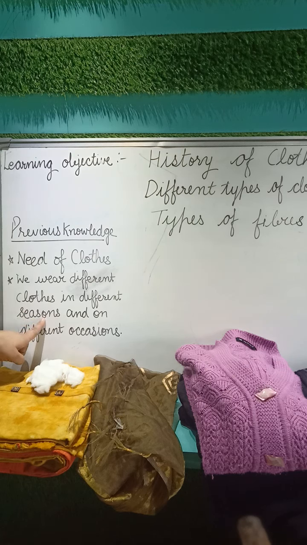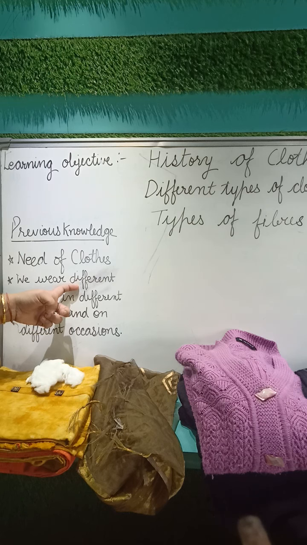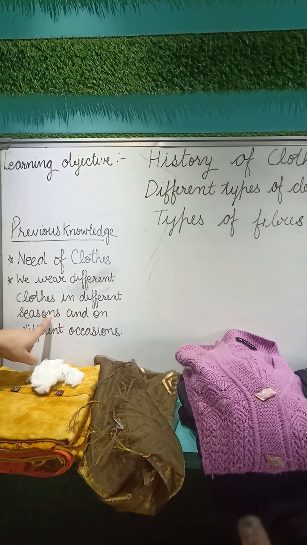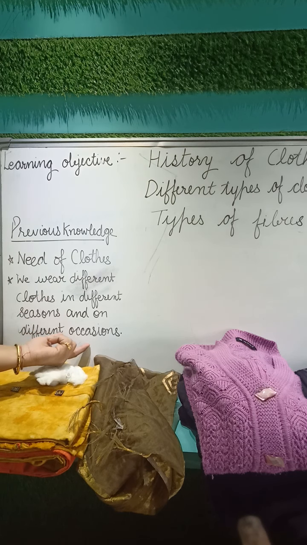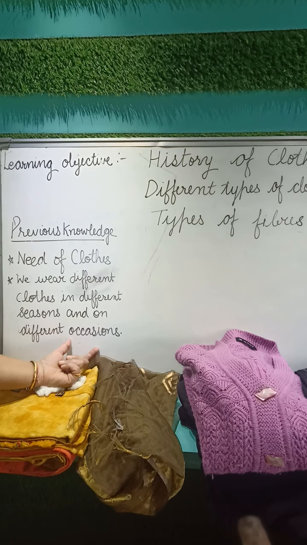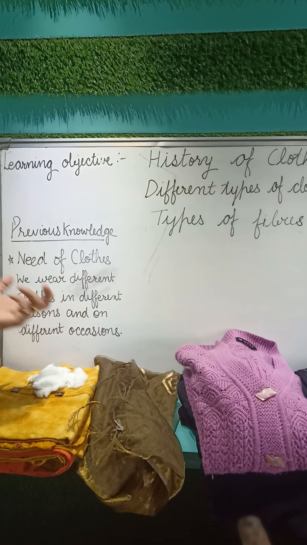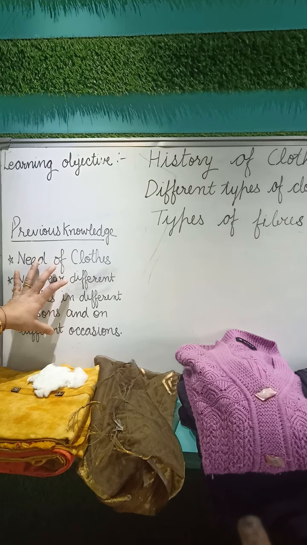When it is the summer season, we wear cotton clothes. If it is the winter season, we wear warm clothes. It means we wear different clothes in different seasons and on different occasions. Occasion means if we have to go to a party, we wear fashionable clothes. And if we have to go to school, as teachers and students, we have to wear very sober clothes. You have to wear your uniform. So in this way, we have already studied this.